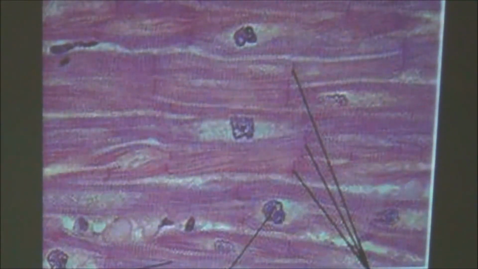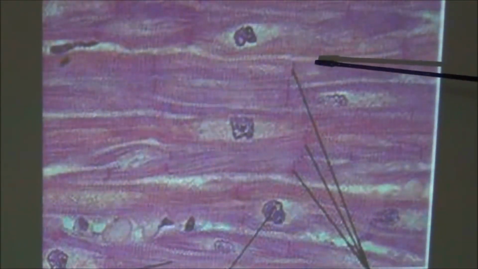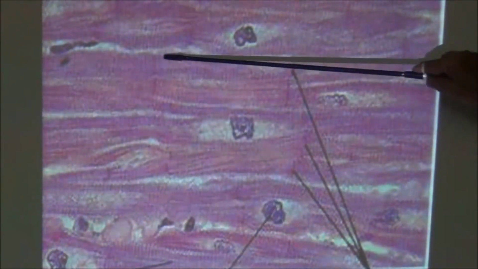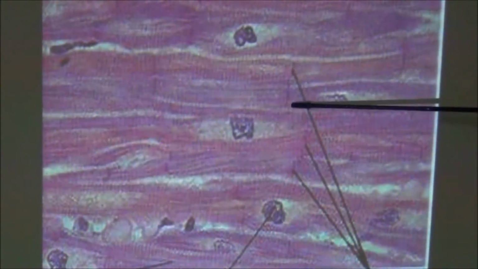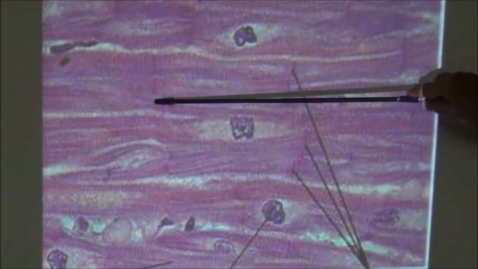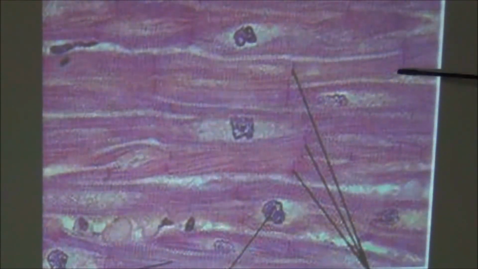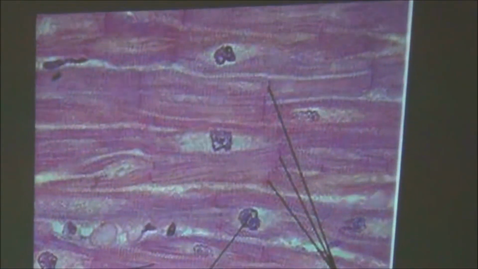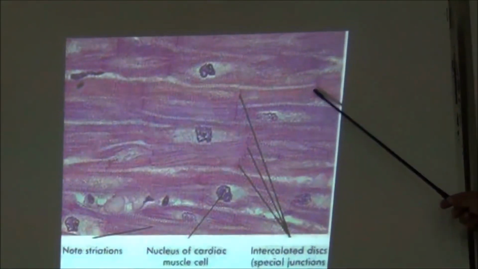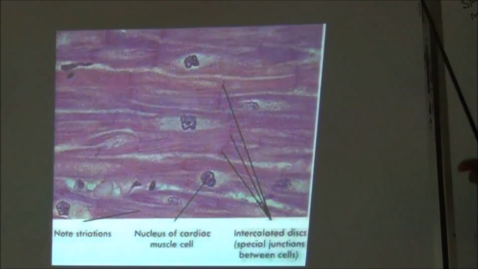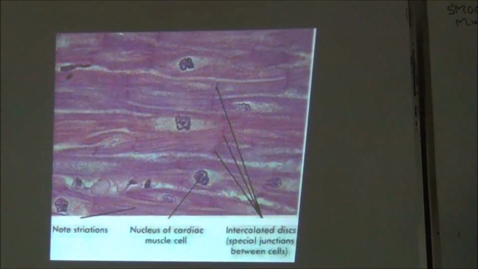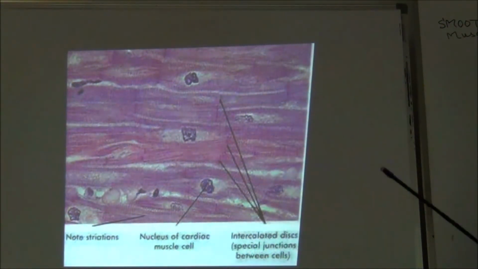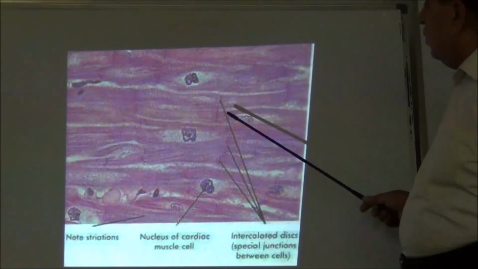Now, the special thing in these muscle fibers is the intercalated disc. This one is the intercalated disc. These intercalated discs are cell junctions. There are many cells, and they are separated from each other by these cell junctions called the intercalated discs.